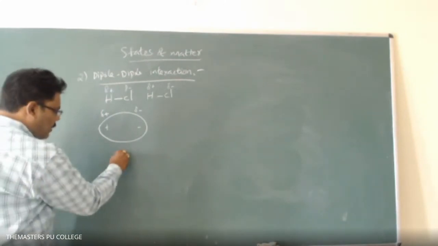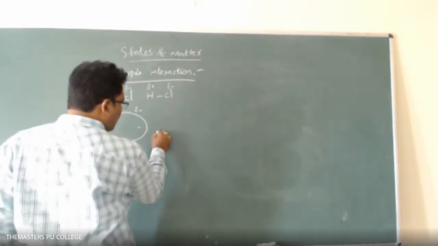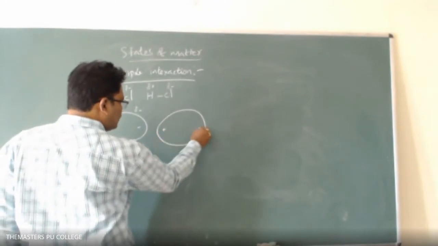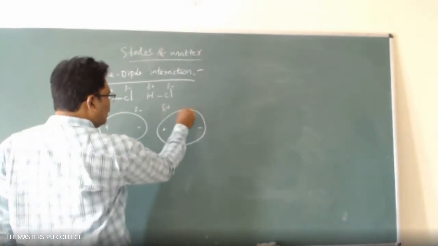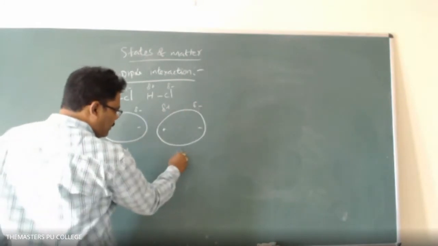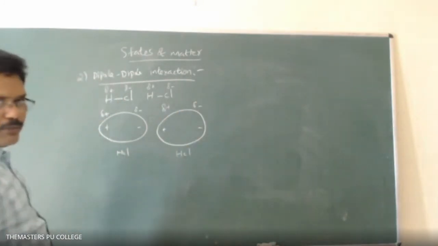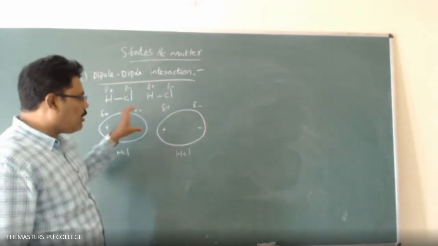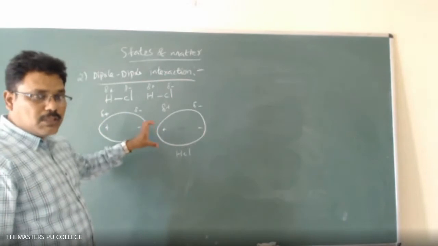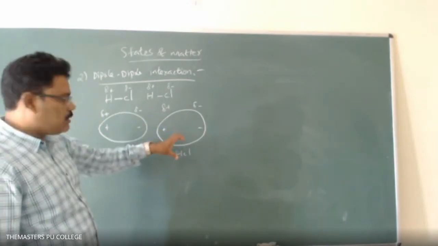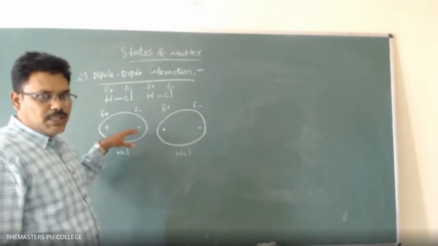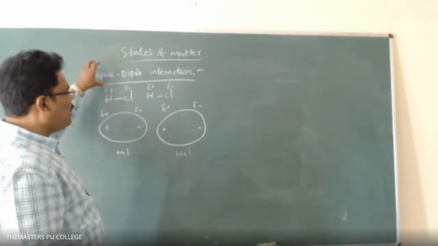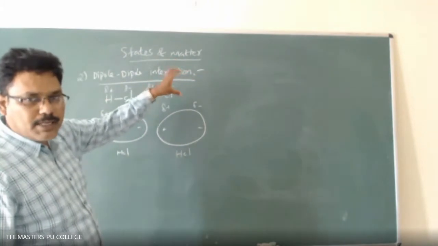This is one HCl molecule, and similarly another molecule is present here, with one end plus and one end minus. This is another HCl molecule. Due to the presence of permanent dipoles on different molecules of the same substance, an interaction takes place. That interaction energy is known as the dipole-dipole interaction.